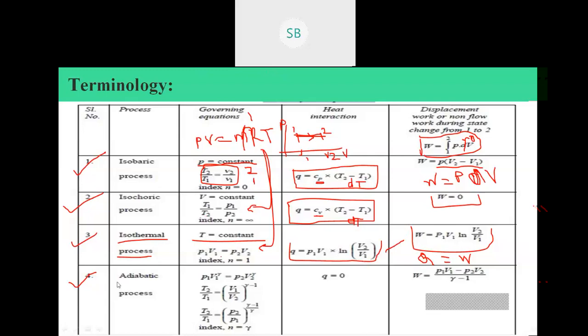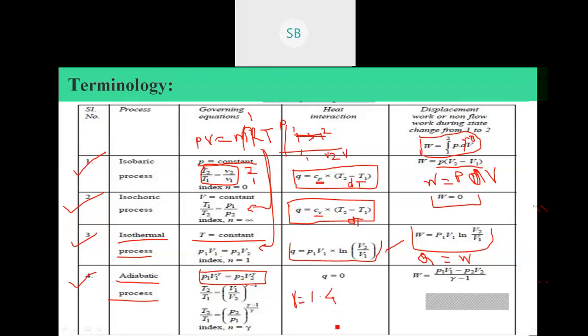Similarly, in the adiabatic process, it follows the equation P1 V1 raised to gamma is equal to P2 V2 raised to gamma. The value of gamma is 1.4 for the isentropic adiabatic process.